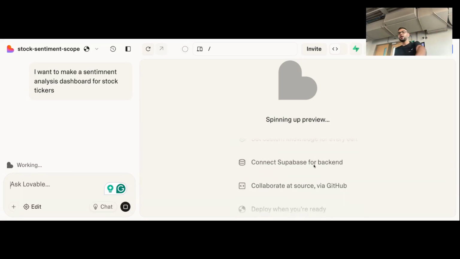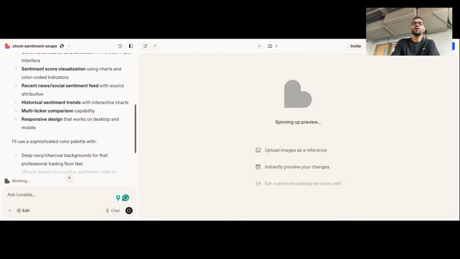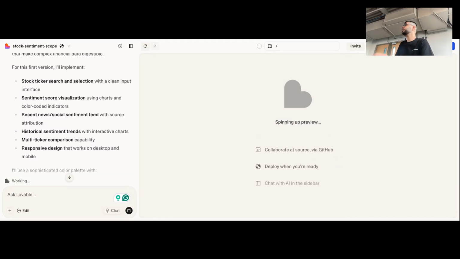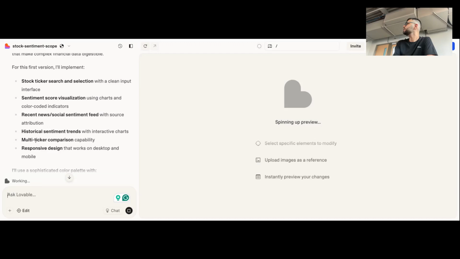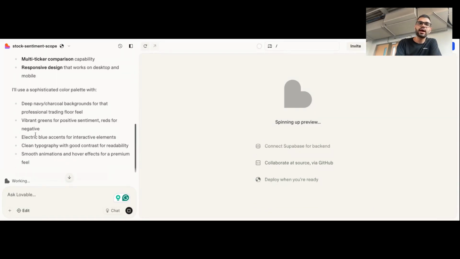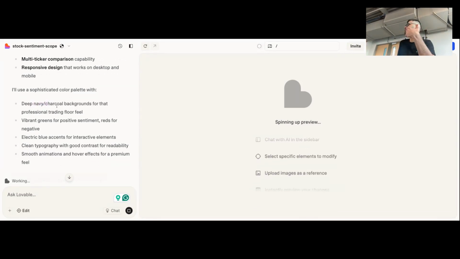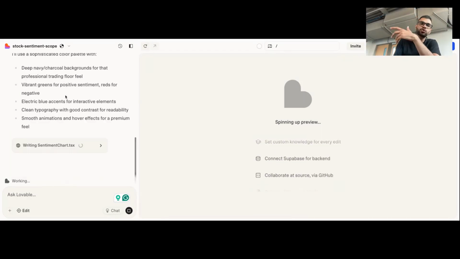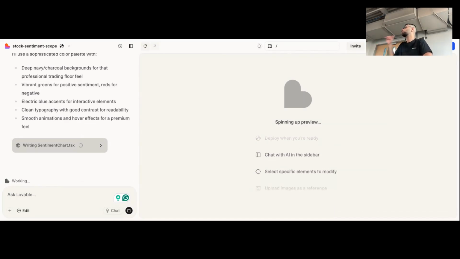So it's just going to go back, and you can see the work it's doing. It's essentially coding for you on the left side here. Now here's the thing I want you to see. If you don't tell it what to do, it will make assumptions, right? It's made assumptions about what backend you need and what different features you need. So it's looking at recent news, for example, for the sentiment analysis. It's also looking at the different design elements. So it's saying, okay, I'm going to get deep navy or charcoal backgrounds. If you don't say anything to it, it will make assumptions. That's kind of the point of it, right? Then it's going to write the code, but this will give you a super simple V0 right away.